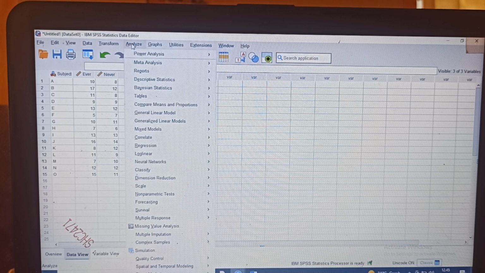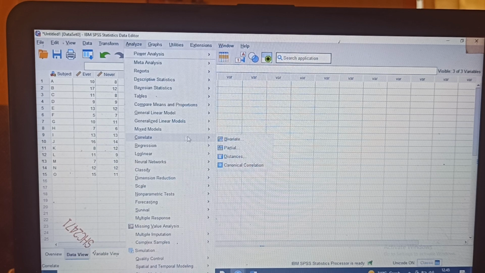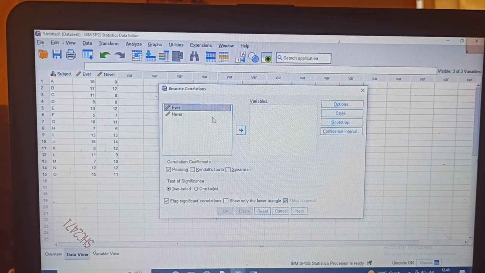After that we analyze this, and look at Correlate after Analyze, then click Bivariate. We put ever on the right side, also never on the right side, and click OK.